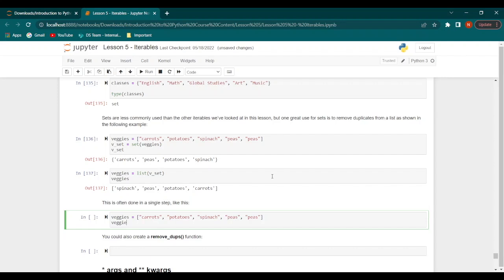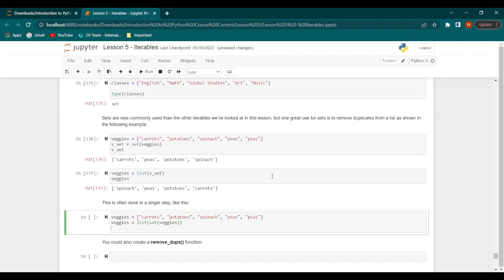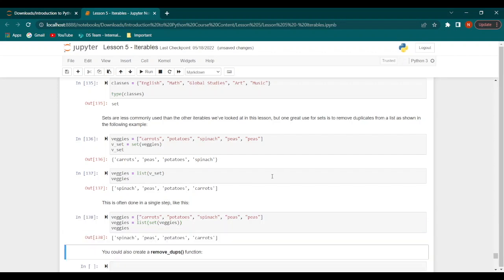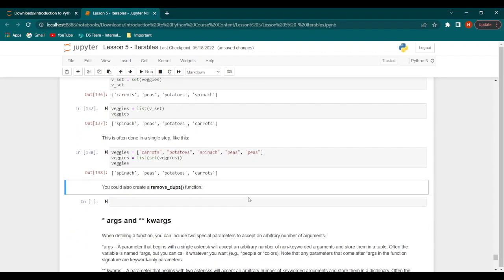Now we can say veggies equal to list set veggies, which would remove the duplicates, and finally we can call veggies. So we see now that we get the same output and the extra peas is gone.